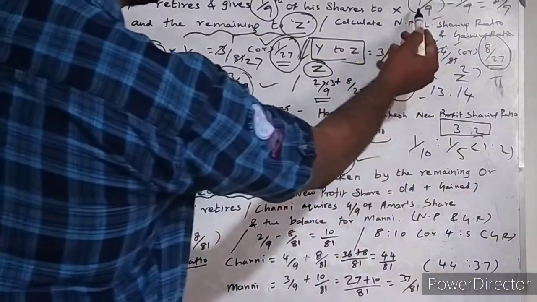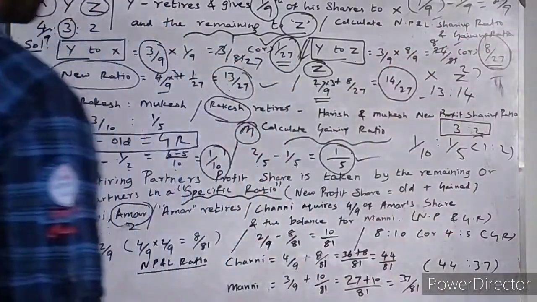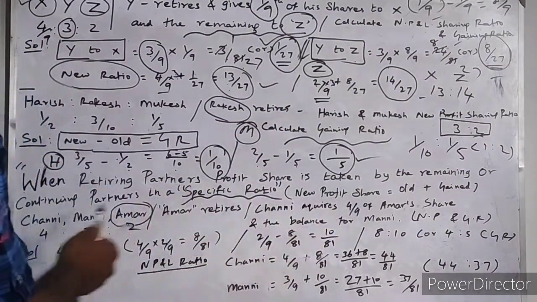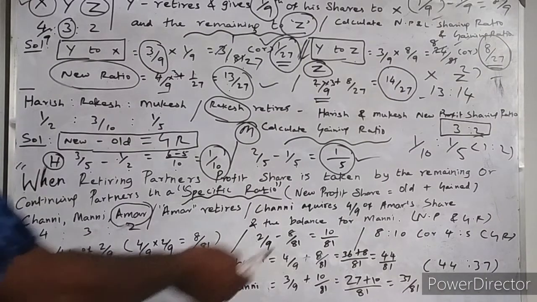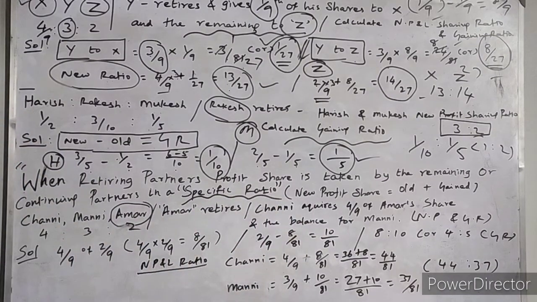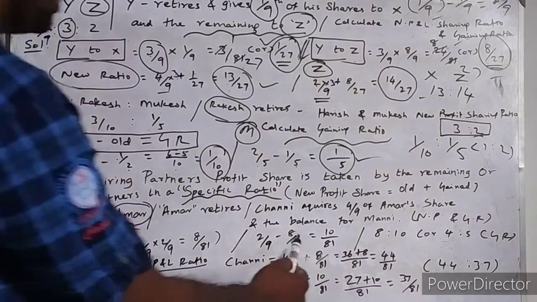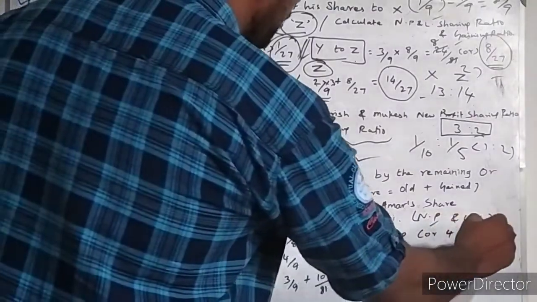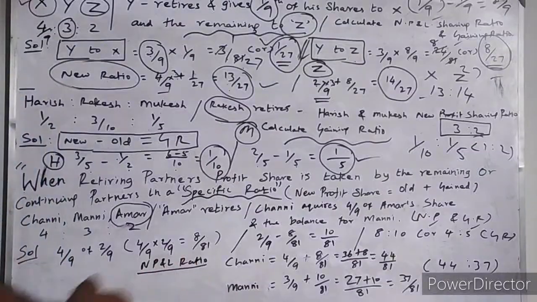As I told you over here, if 9 by 9 is the whole, then 1 by 9 is taken by one partner and 8 by 9 goes to the other. Likewise here, if 4 by 9 is acquired by the first partner Chani, the remaining 5 by 9 will be acquired by Mani. They have given clearly the balance for Mani, and they are asking us to prepare the new profit and loss sharing ratio and the gaining ratio. So we can come directly to the solution.